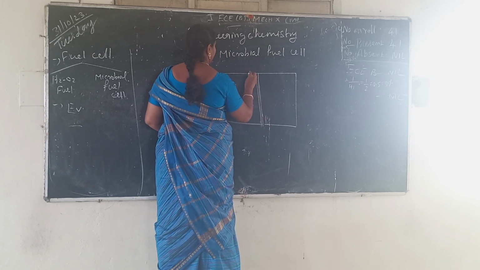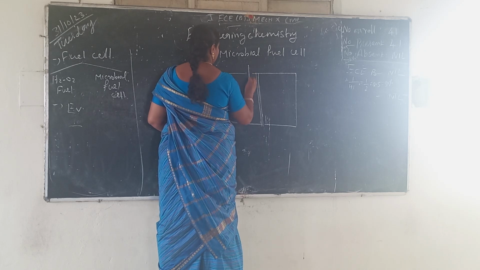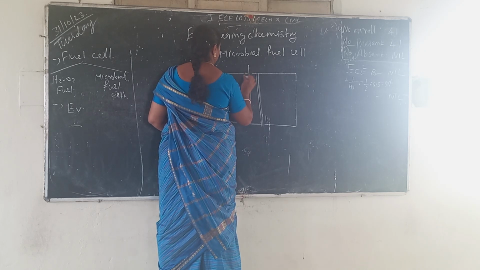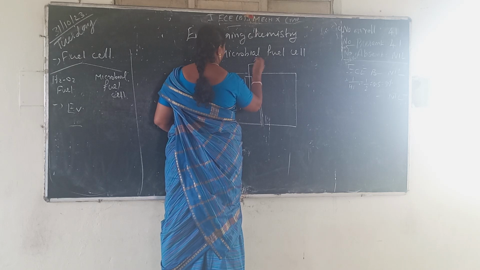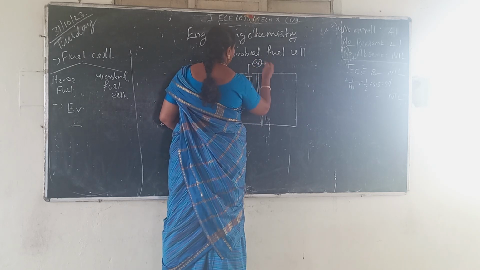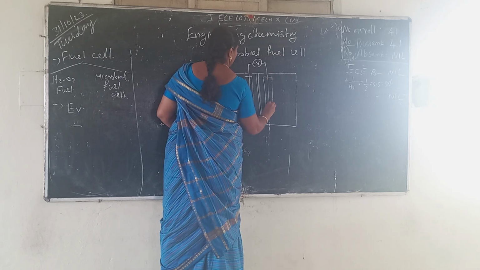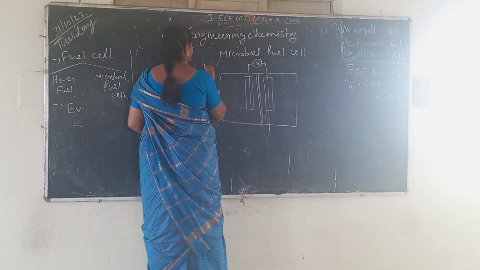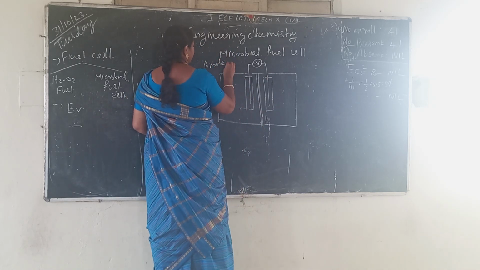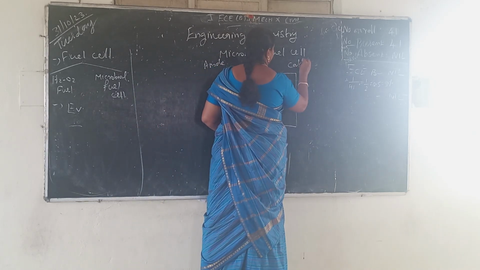That is the semiconductor membrane. This anode and cathode are fitted with a voltmeter. That is the anode compartment. That is the cathode compartment.